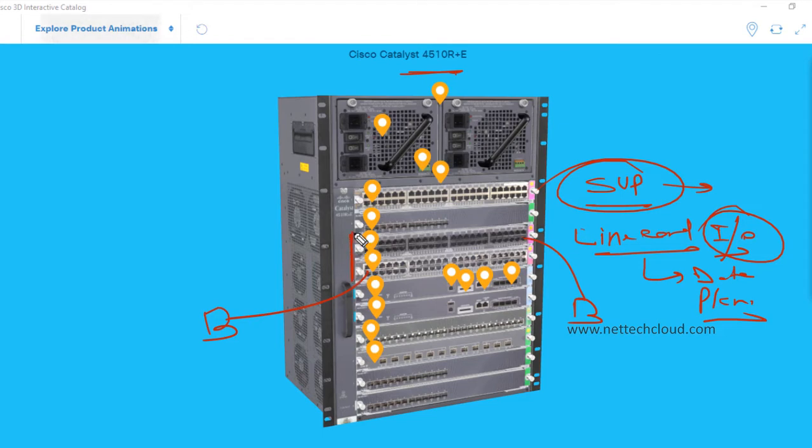So they all are line cards. Input output modules are data plane. The supervisor, the brain, is control plane. But both control plane and data plane are in the same chassis, with this backplane connecting both.